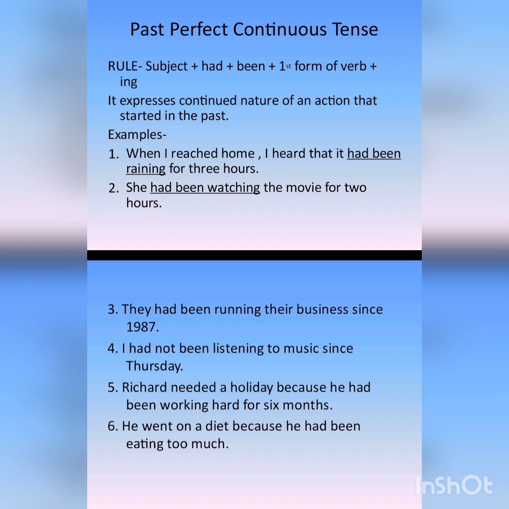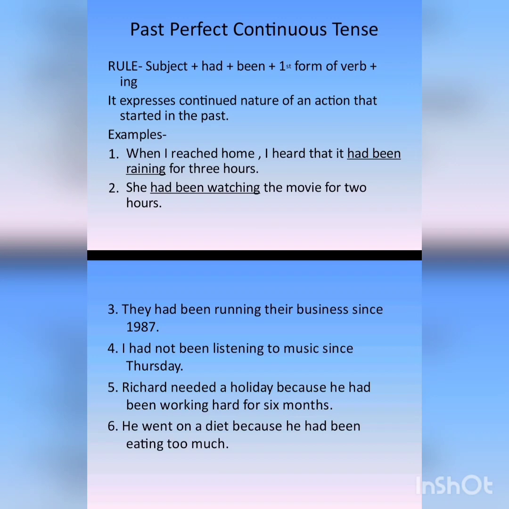Okay. He went on a diet because he had been eating too much. So here also had plus been plus eating. Eat is the base form of the verb and we have added ing to it. So it has become eating. Okay. So he went on a diet. उसको डाइट की ज़रूरत क्यों पड़ी? Because he had been eating too much means वो बहुत टाइम से the action had started in the past, वो काफ़ी टाइम से काफ़ी ज़्यादा खा रहा था इसलिए उसको डाइट की ज़रूरत थी. Okay, so the action has started in the past and it is continuing till now.